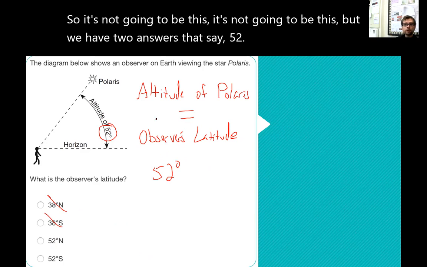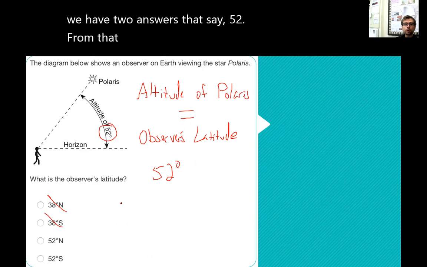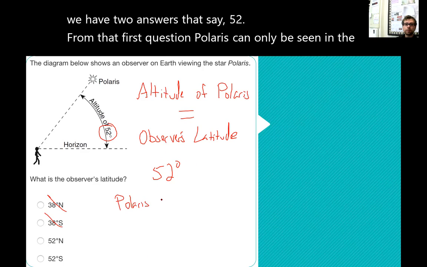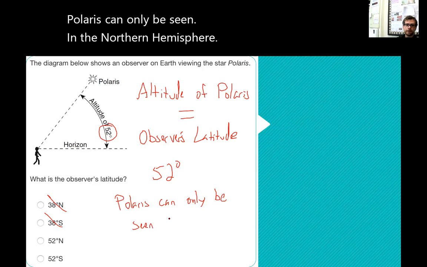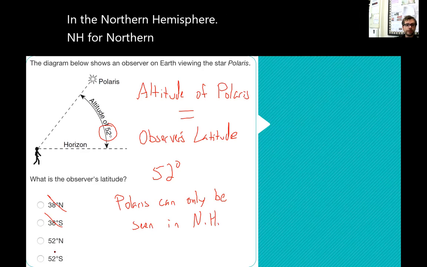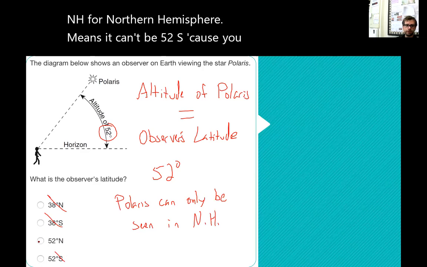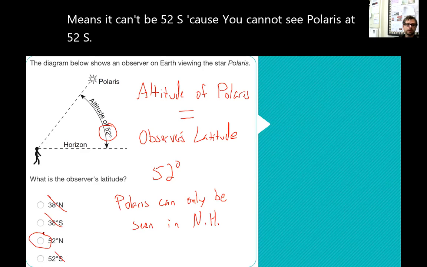Remember, from that first question, Polaris can only be seen in the northern hemisphere. NH for northern hemisphere. So that means it can't be 52 south because you cannot see Polaris at 52 south. So it must be 52 north.